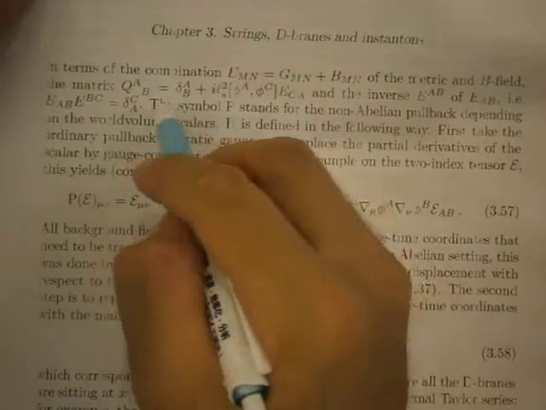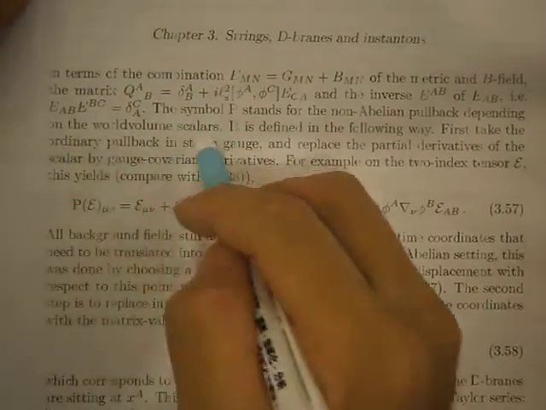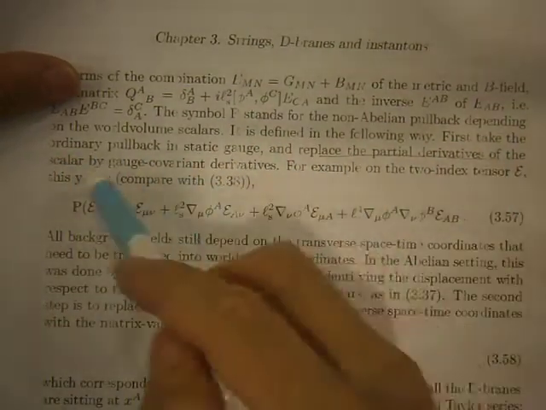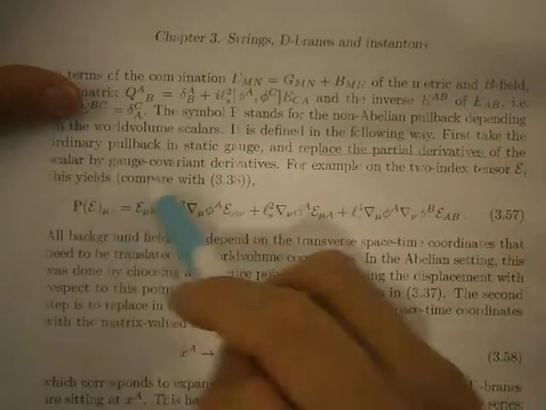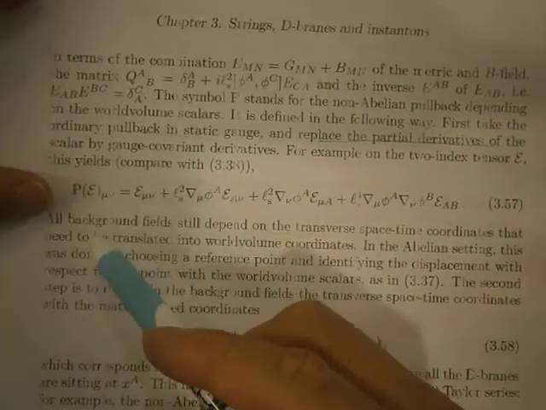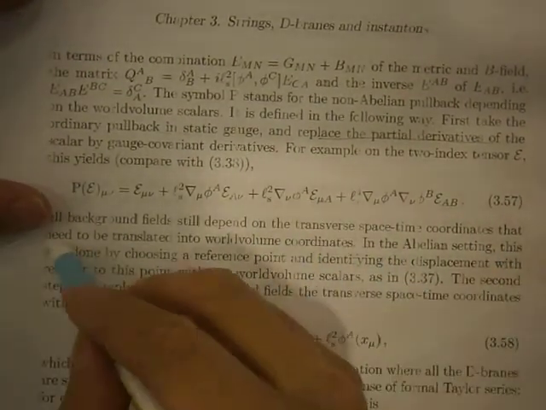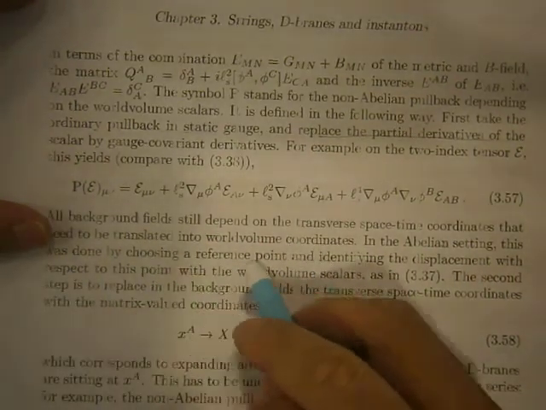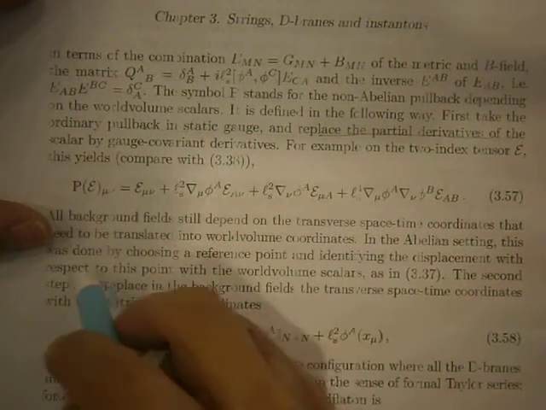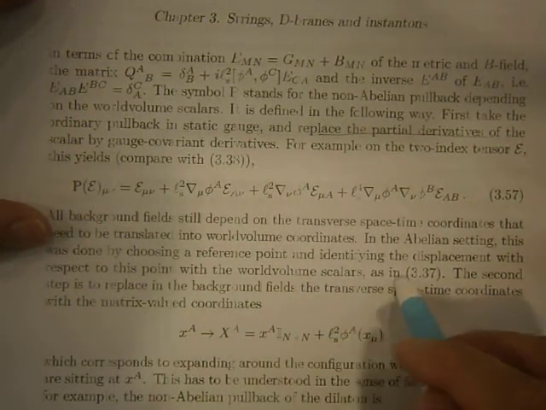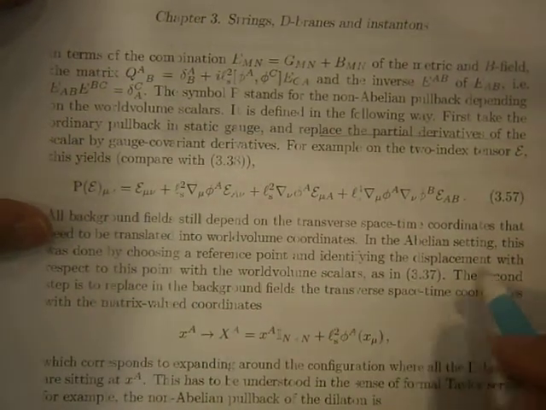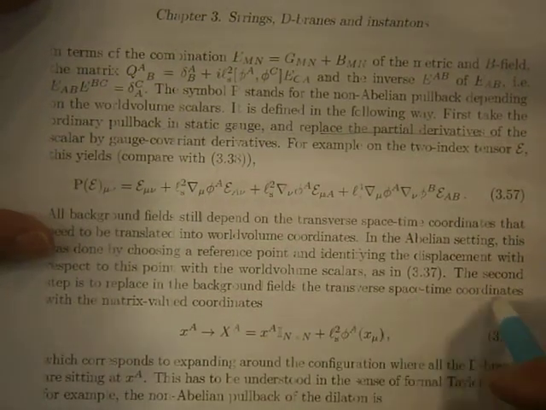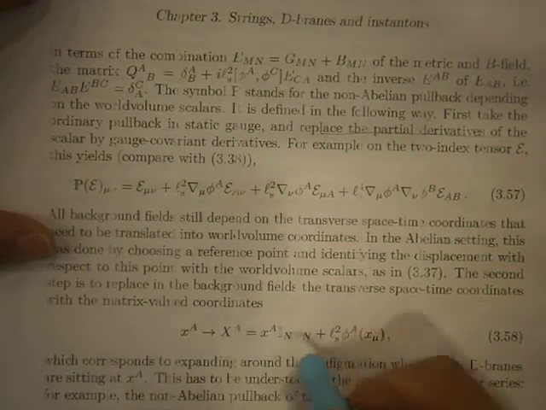Imbalance is the symbol of standard average bracket dependent variable scale. It follows with the particular gauge scale for potential imbalance, gauge coupling, focus on tensor coupling, and the background symbol depends on transverse space and coordinates that transform variable coordinate average setting by choosing a reference point and scale, described with respect to this point with variable scale. The second step is to replace the background field that transverse space and coordinate with the matrix value coordinate.